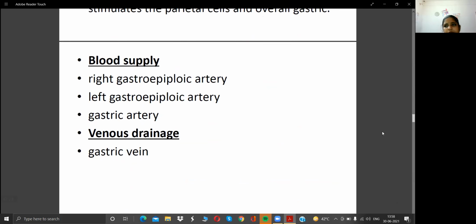What blood supply is present in the stomach? You can see the right gastroepiploic artery, the left gastroepiploic artery, and the gastric vein present in the stomach.